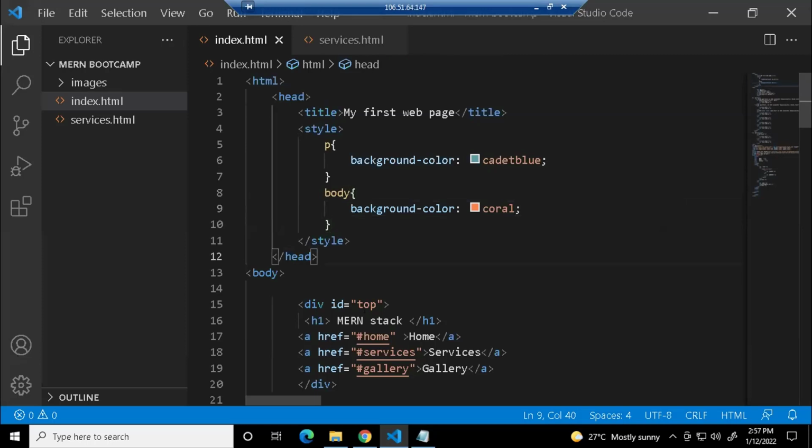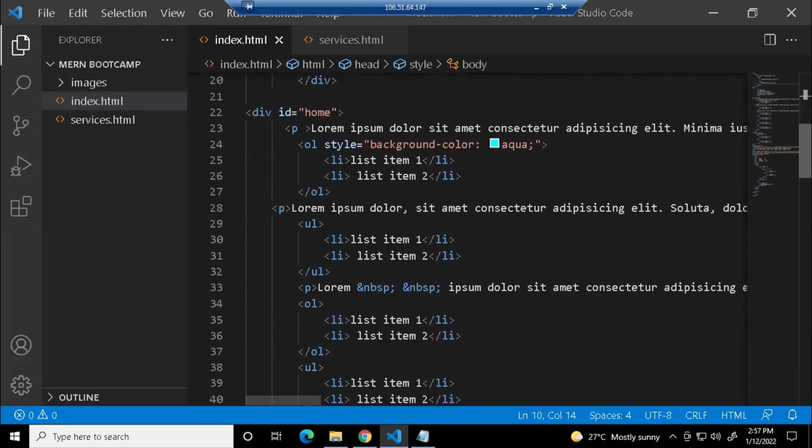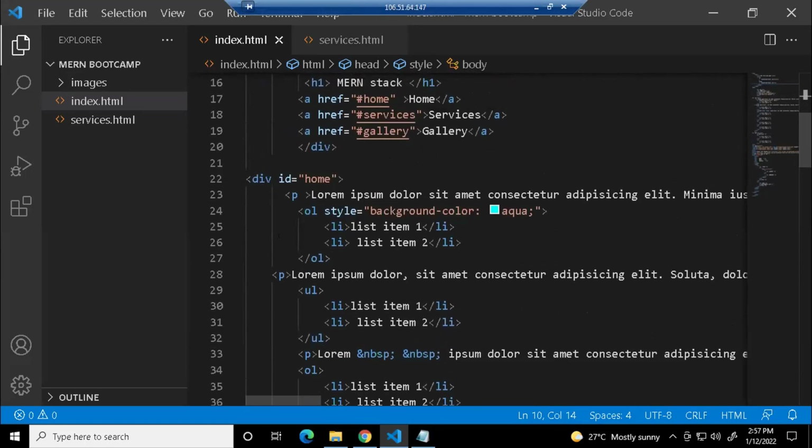No, ma'am, I have a doubt. Yeah, please. Please explain this selector once again. Yes, Lakshesh. So basically, when I gave an inline style, what was the problem? You have to give it to each tag separately. You have to type this style and the property wherever you want to apply it.